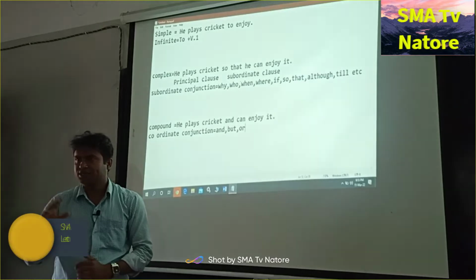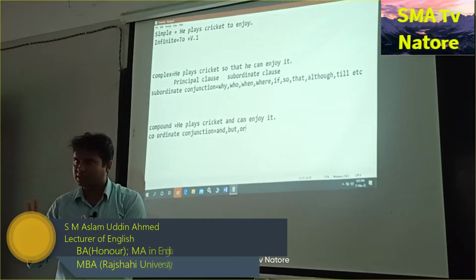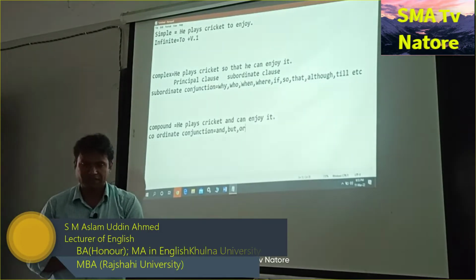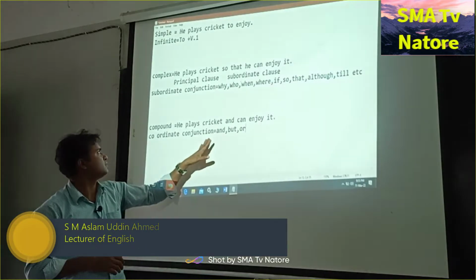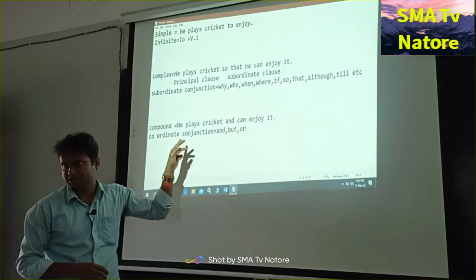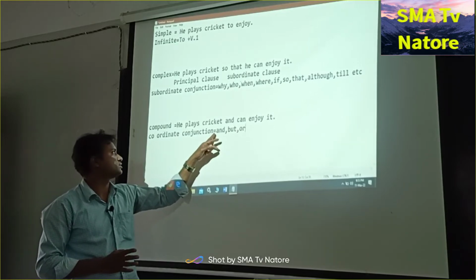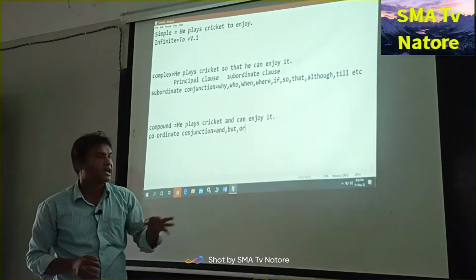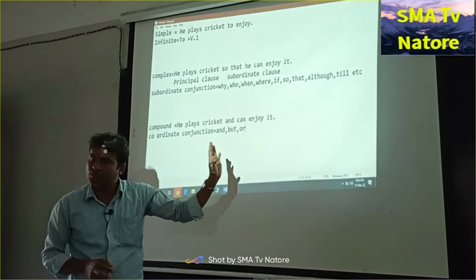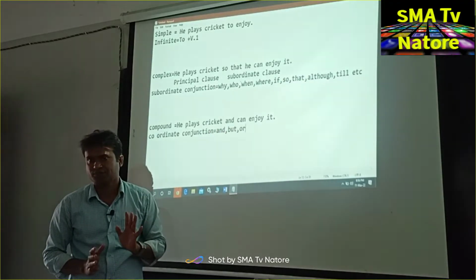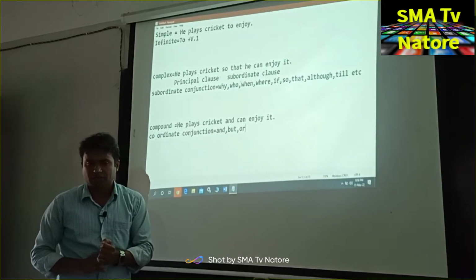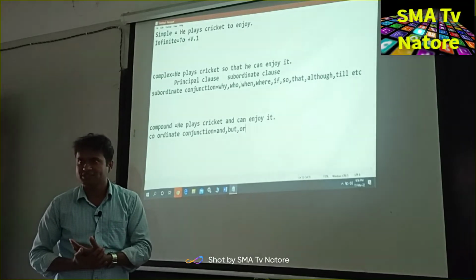And correlative conjunctions, that is, not only but also, either or, neither nor. These are seen in compound sentences. The important thing is that so, and, but, or: if you see these and there are two sentences, then it is called a compound sentence. Clear? Okay, I will give an example and you will do it.